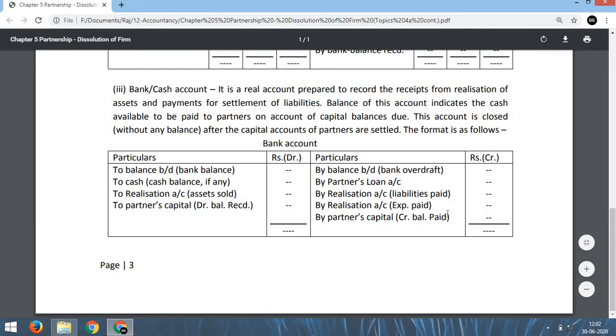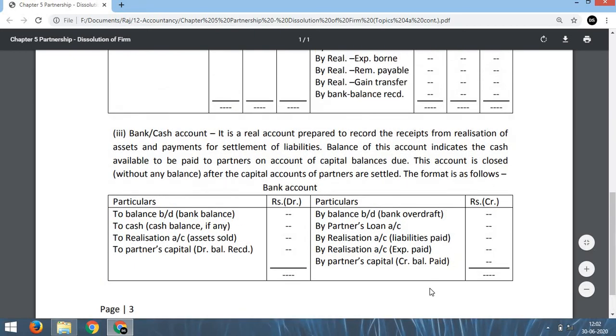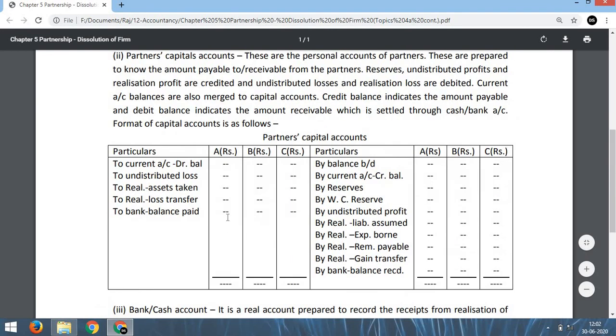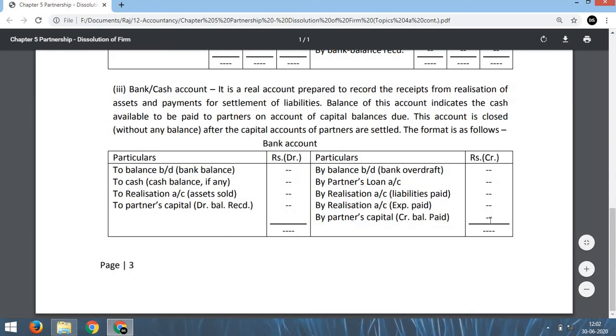Now the balance of this account is transferred to the capital account. That means we have to write by partners' capital, credit balance paid, say by A capital, by B capital, by C capital. And remember, the total balance of this account must be equal to the total of these. A's capital balance, B's capital balance, C's capital balance, if we add these three, that must be equal to this total. So we will write by A's capital, by B's capital, by C's capital.